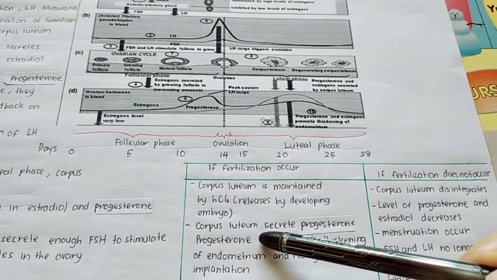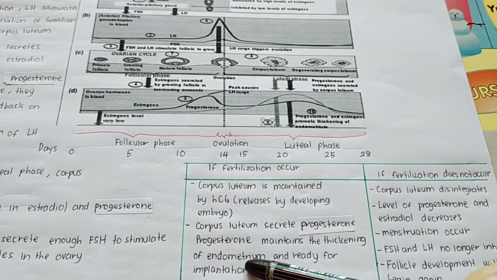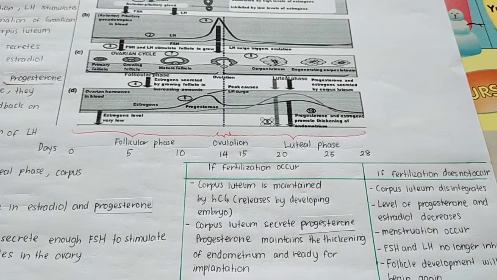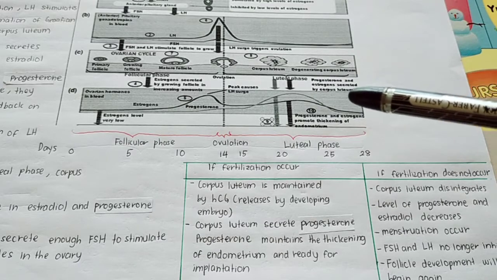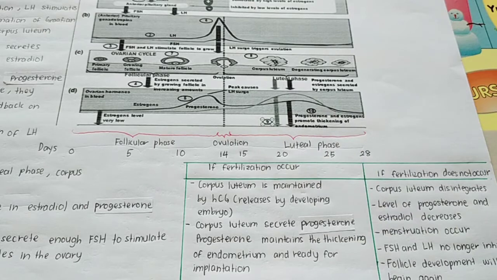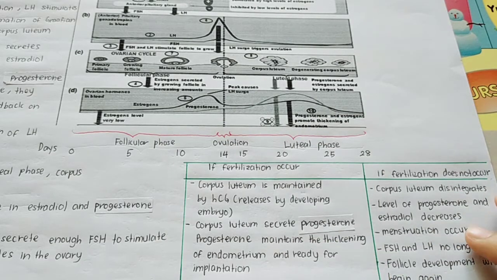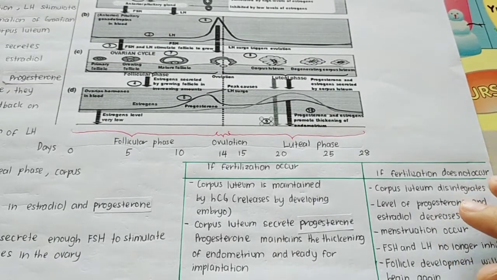Okay, the corpus luteum secretes progesterone, and progesterone maintains the thickening of the endometrium, ready for implantation. Okay, maksudnya adalah untuk berlaku implantation, the corpus luteum must continuously secrete progesterone. So the progesterone level must be high, so that it will maintain the thickening of the endometrium. So that's why implantation of the embryo can occur.